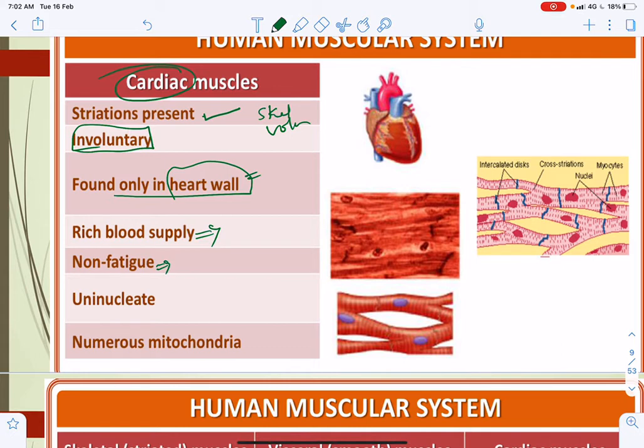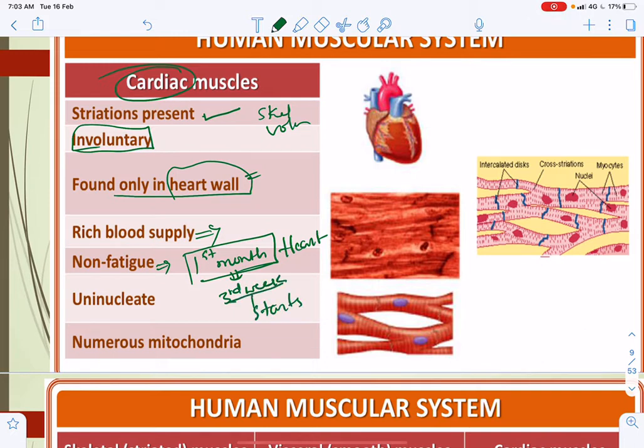Keep in mind that during embryonic development, in the first month, heart development takes place, and on the third week it starts to beat. The third-week embryo's heart starts to beat, and till death it keeps on beating.